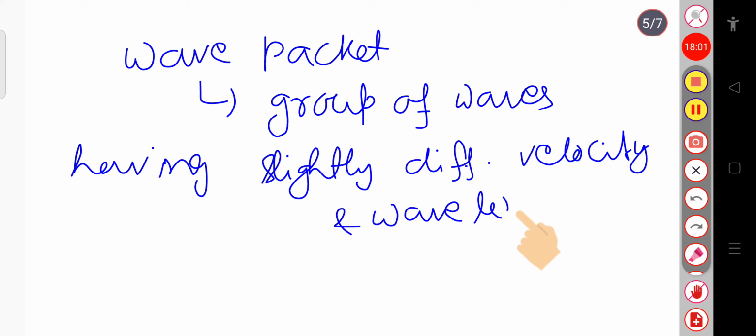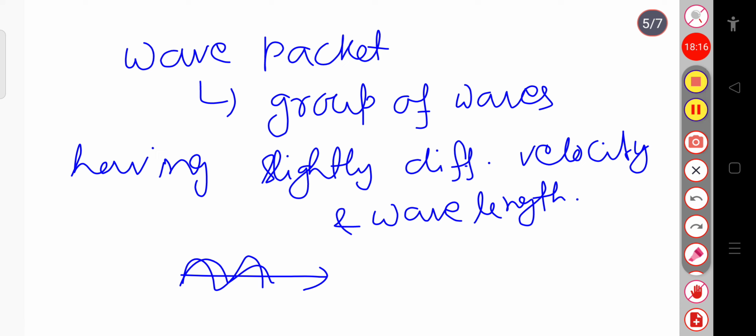This is called the wave packet, or the packet of energy. It means that when a particle is moving, it is associated with a number of waves attached to it. That's why it is called group waves.